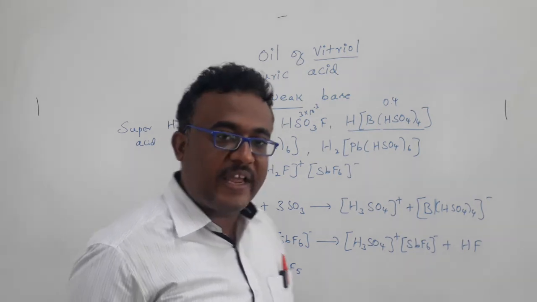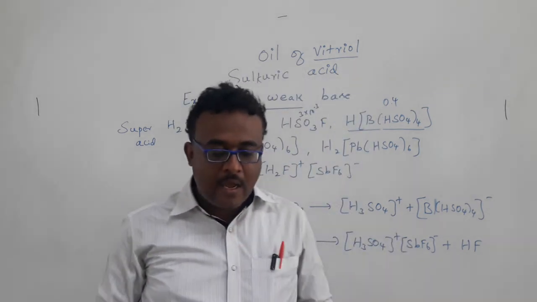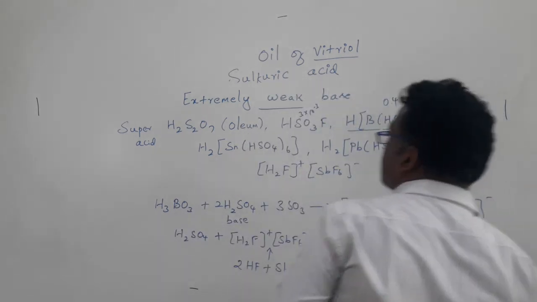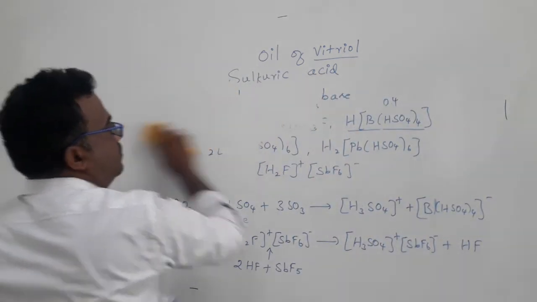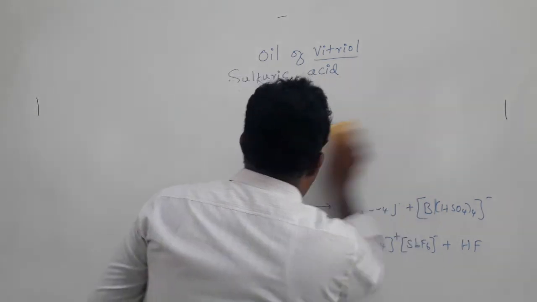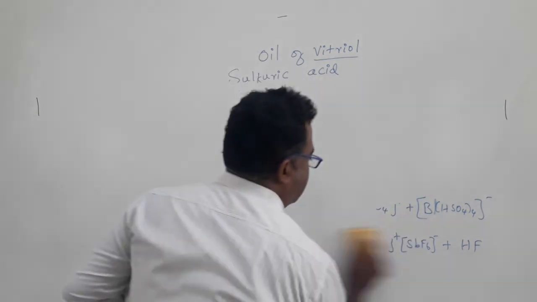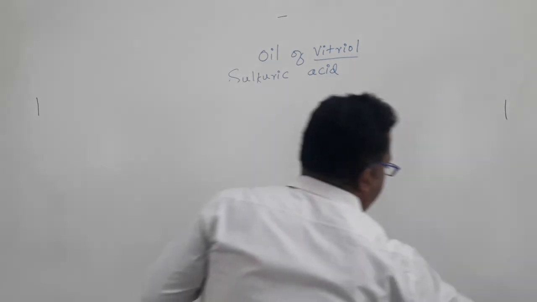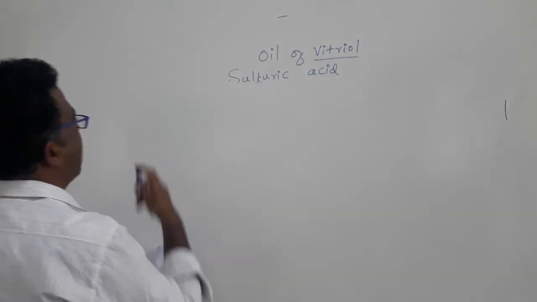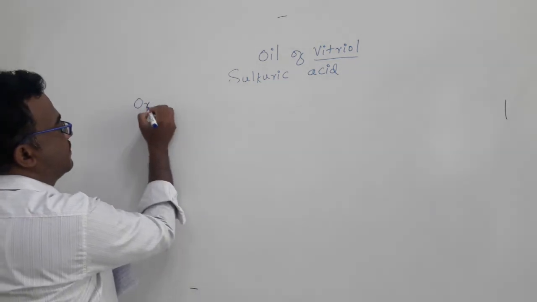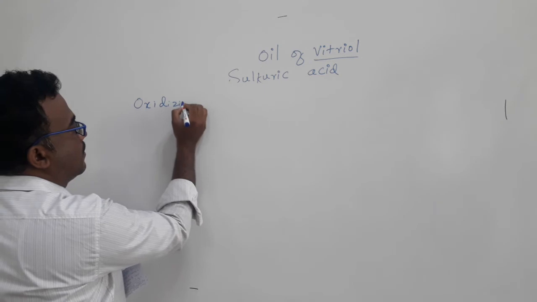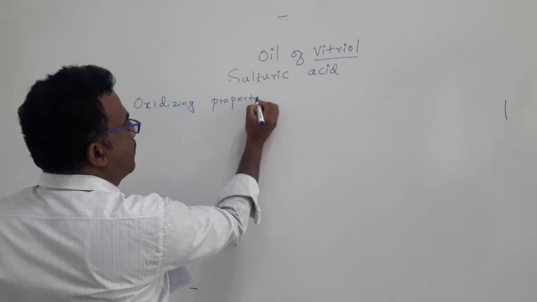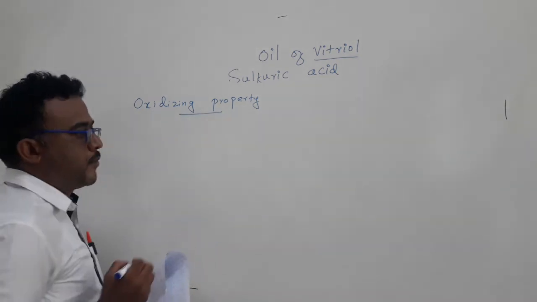Now we can go to the next one, oxidizing property. Even this acid can be used for oxidation reactions. It also has the property of oxidizing. It can oxidize metal atoms.